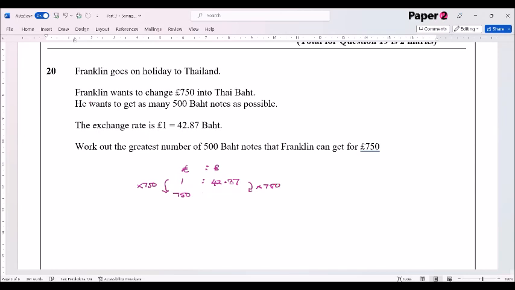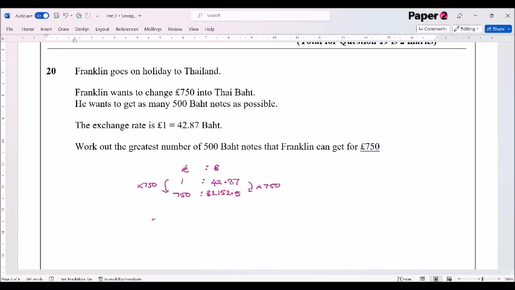And that will give me how much money we've got there in baht. So we've got 42.87 times by 750, which gives me an answer of 32,152.5 baht.